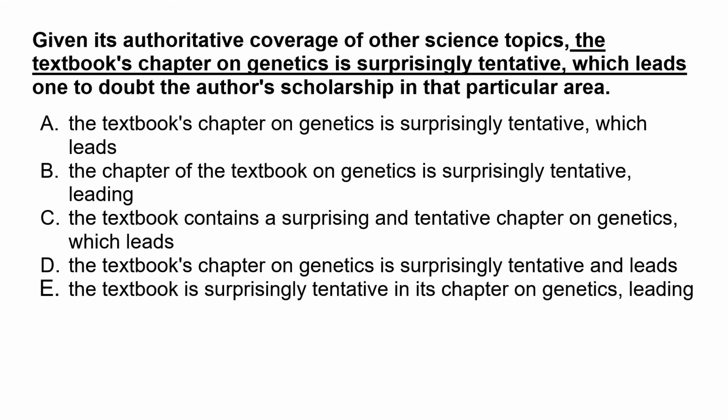Let's first check the initial part. It says given its authoritative coverage of other science topic, right? I haven't looked at the answer choices, but I found that it is a modifier and it's modifying something. As per the original sentence, it is the chapters' authoritative coverage of other science topic. The book's chapter covering other science topics sounds wrong to me, because it should be the book covering the other science topic, and the book having the chapter on genetics. Let me check the answer choices. Are they proposing that, right?